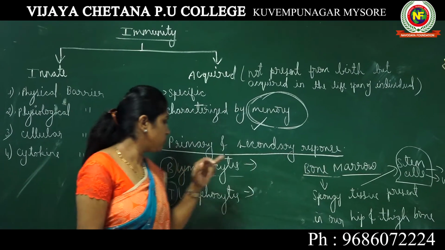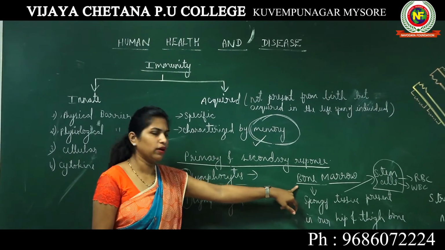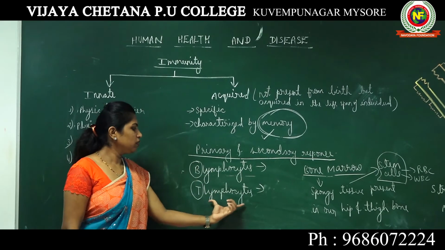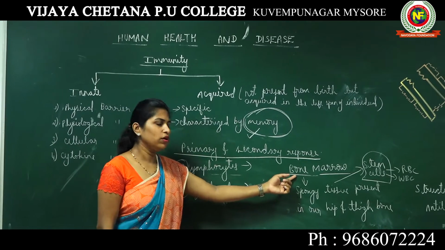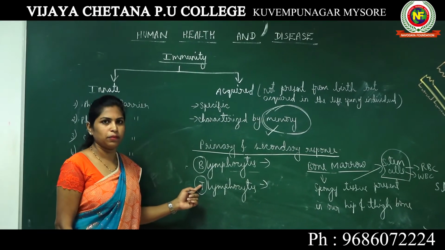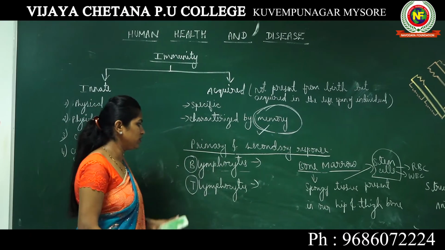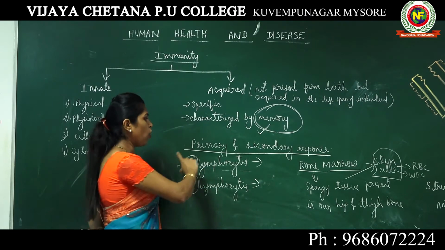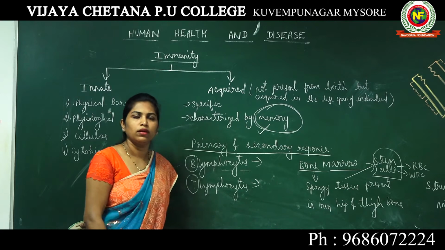Now, this B represents bone marrow. Then you might have a question: WBCs are also produced from bone marrow, so why do we use the term T? Okay, the answer to that doubt is that all the lymphocytes are born in bone marrow.